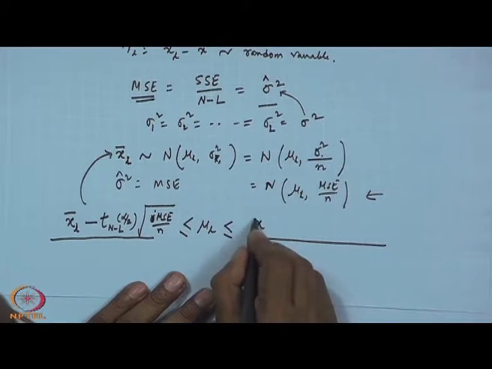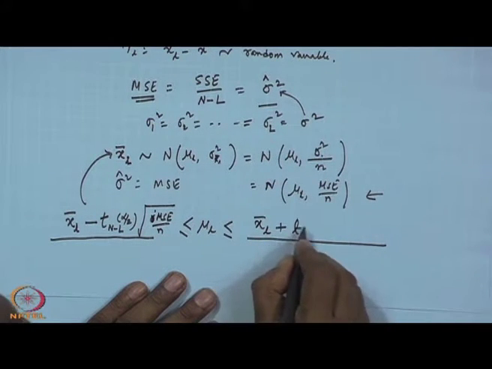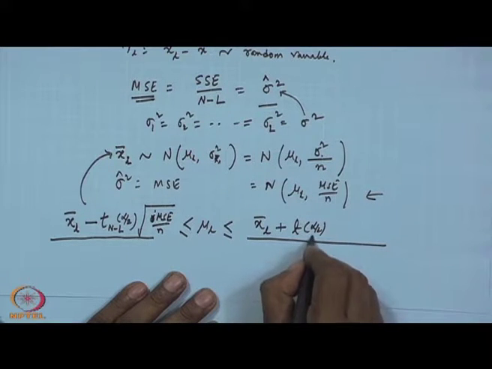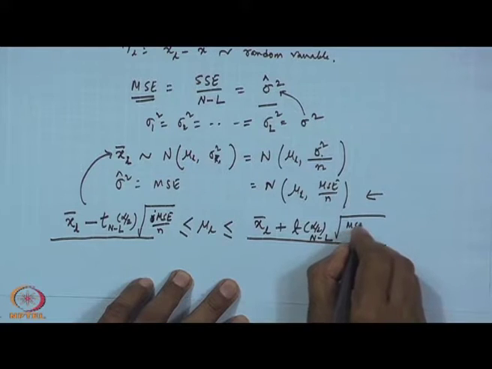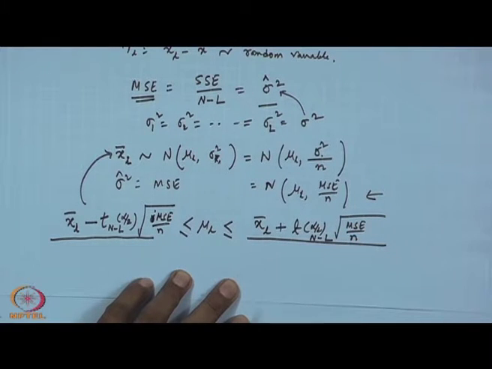Then this side it will be XL bar plus t alpha by 2, n minus L, square root of MSE by n, correct.